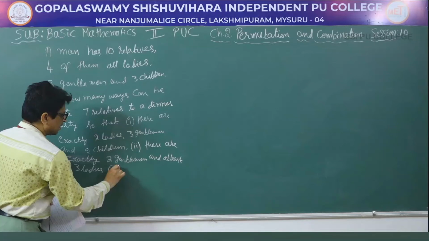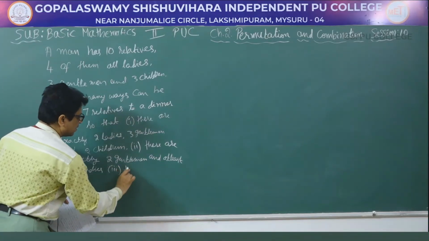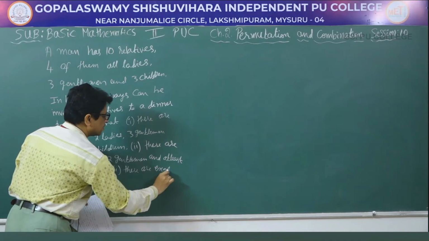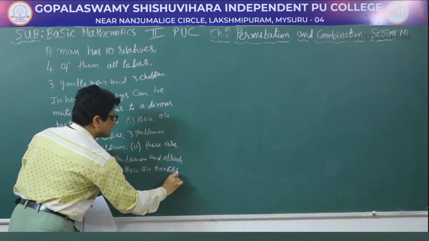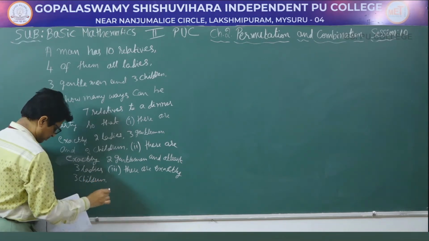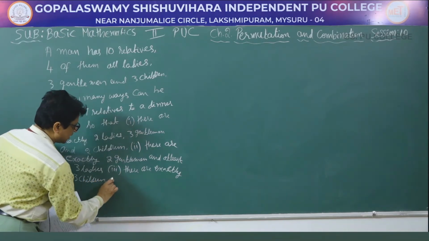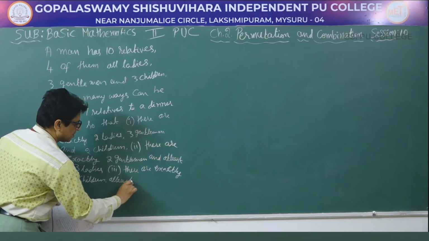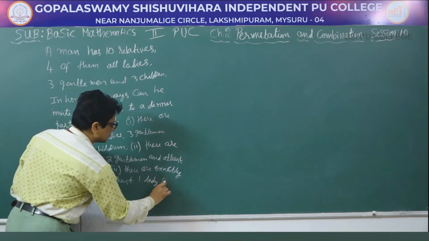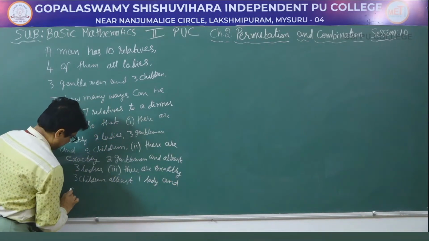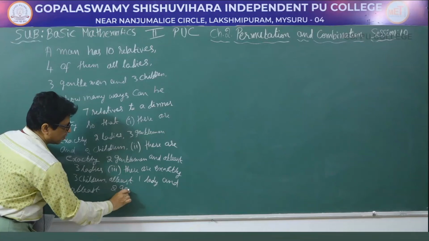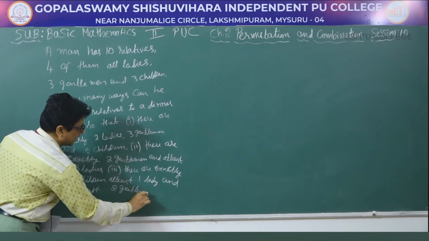And third one, there are exactly 3 children, at least 1 lady and at least 2 gentlemen.